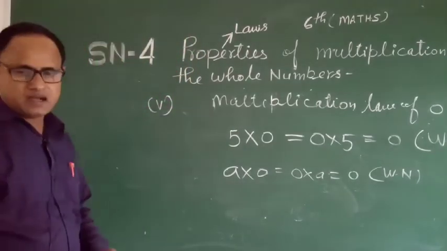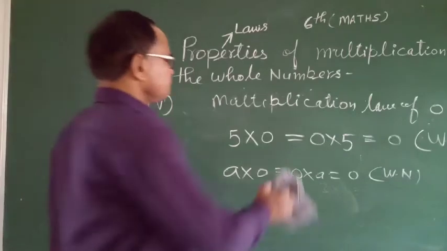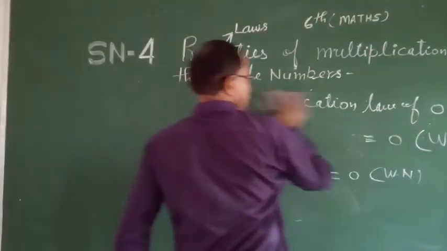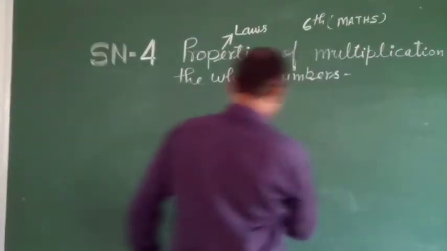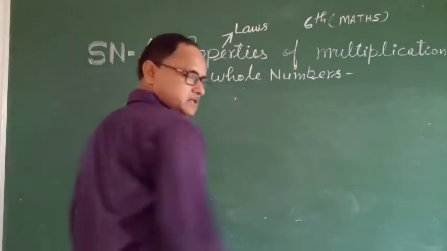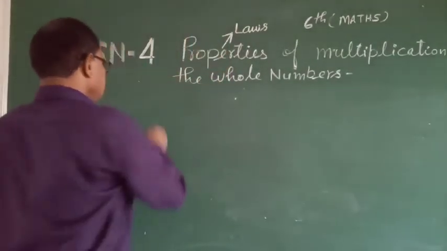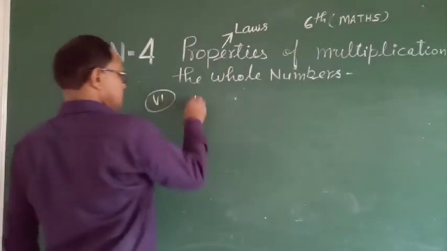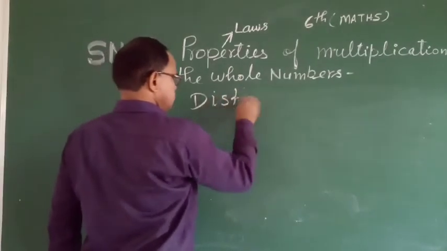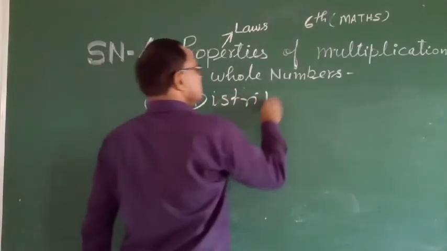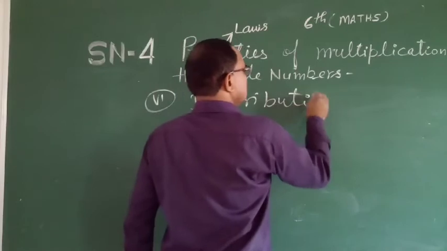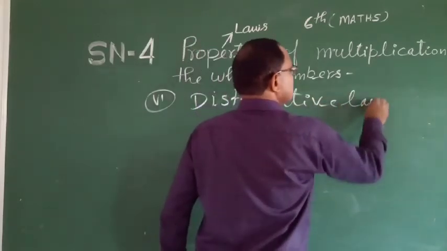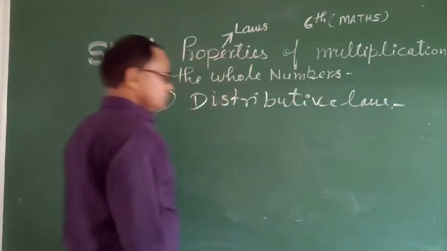Okay? After this, distributive law. This is a very important law. Distributive law.